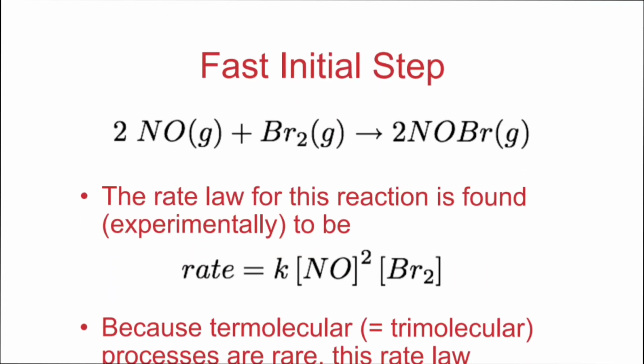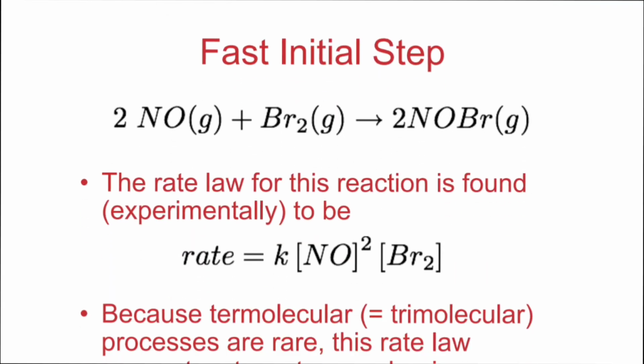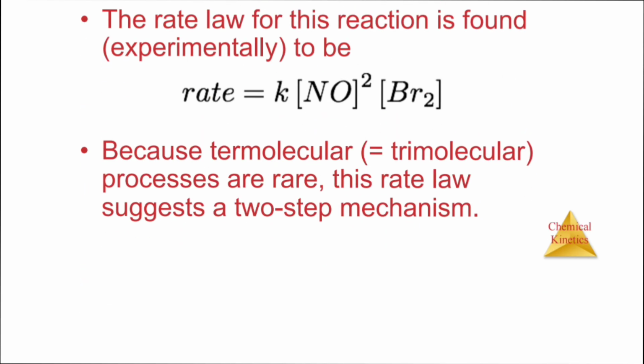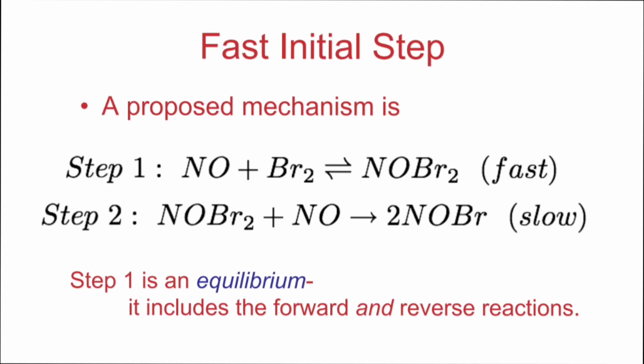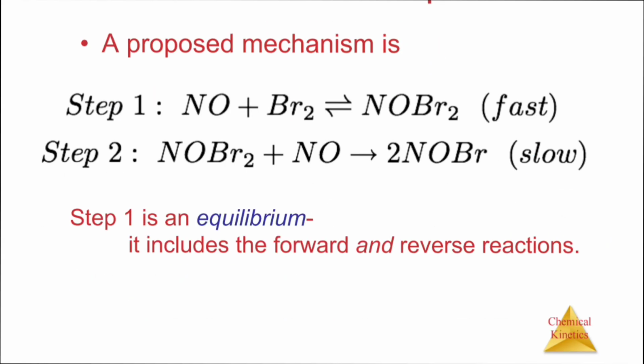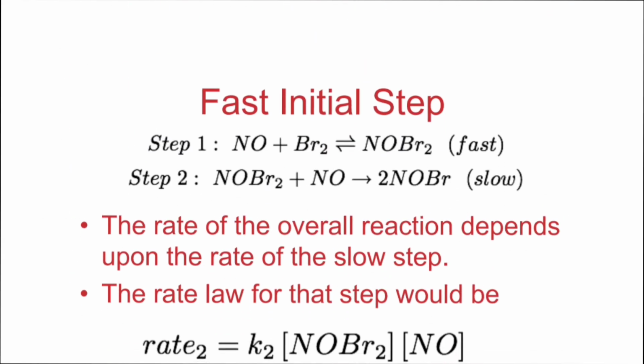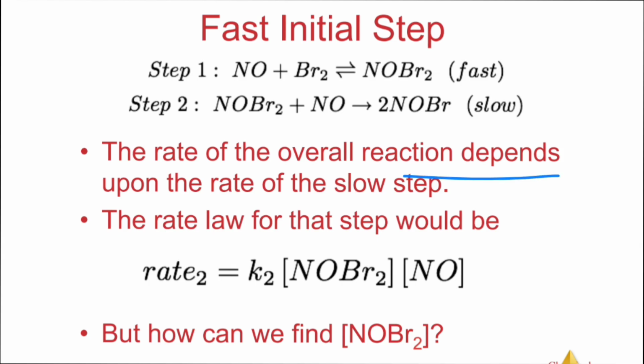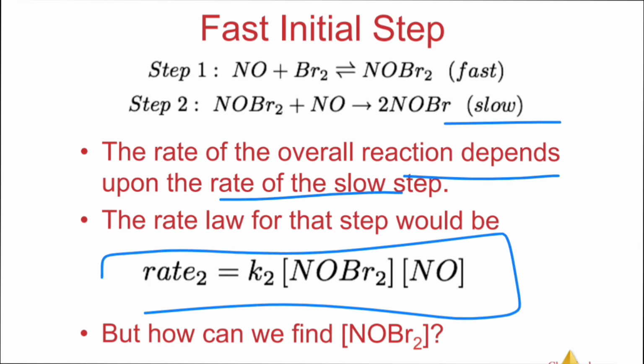Fast initial step. The rate law for this reaction is found to be this. This is a fast step. NO and Br2 are termolecular, so this is a third order reaction. This is fast and this is slow, and this will be the overall reaction. The rate of the overall reaction depends on the rate of the slow step. This is the slow step, so the rate equation will be written like this.